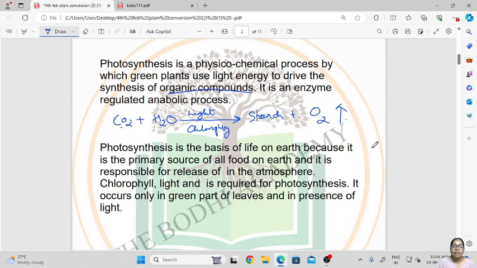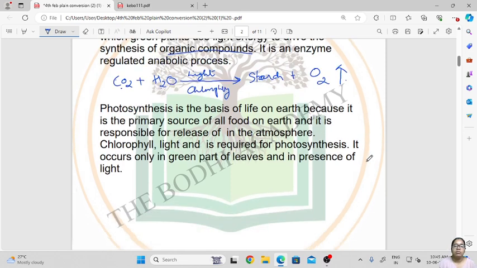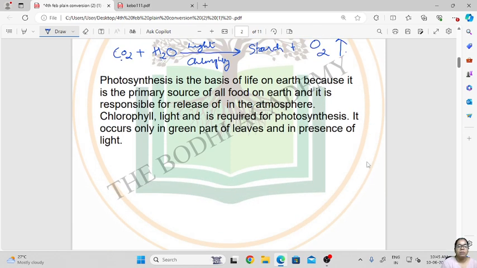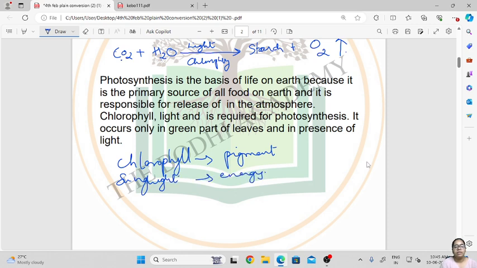And for photosynthesis, what is important is the pigment chlorophyll, then sunlight, which is the source of energy for the process.